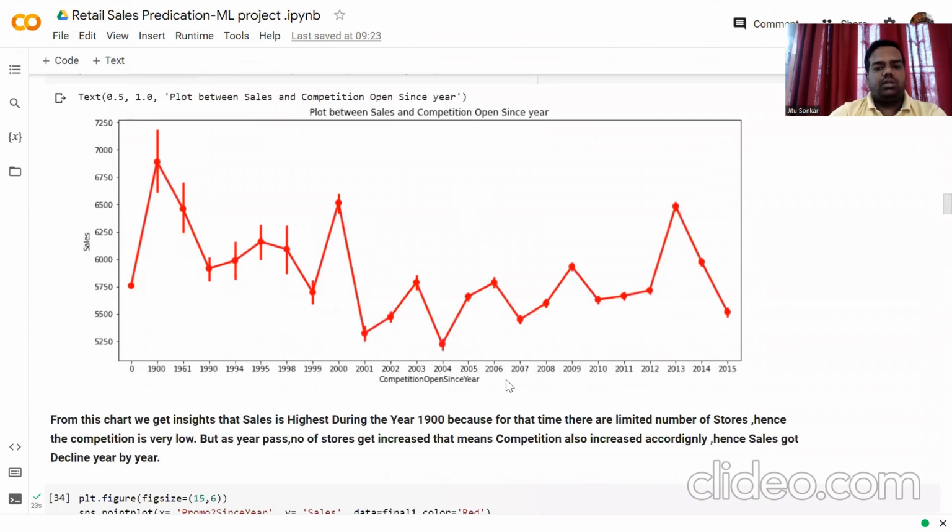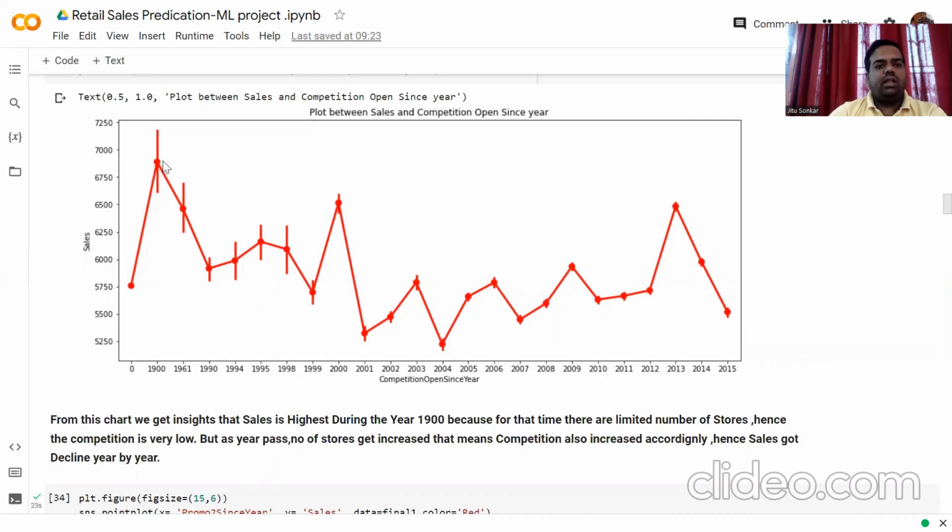For competition open since year, in this chart we see that the sale is highest during 1900 because at that time there were a limited number of stores and the competition was very low. But as years pass, the number of stores increased, which means the competition also increased accordingly, and sales declined year by year.